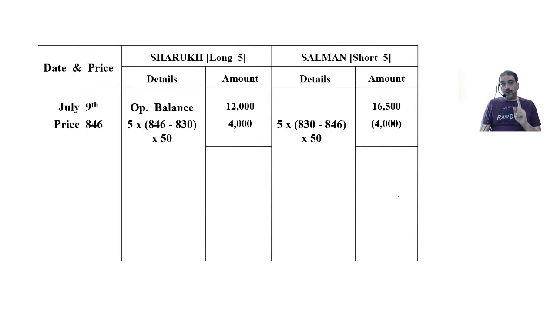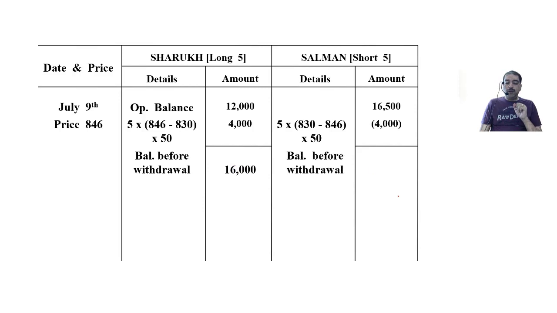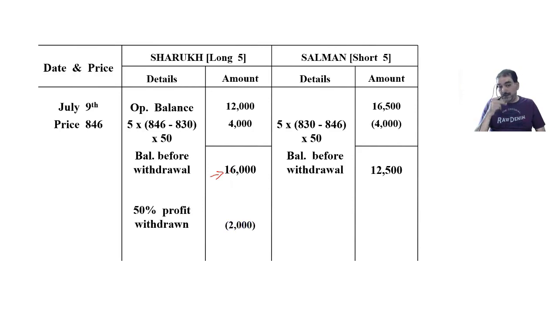So he also has got a profit. He can also withdraw 50% of the profit. So balance before withdrawal 16,000 and 12,500. Here in excess of 12,000, how much is having? 4,000. So 50% of 4,000 he can withdraw, that is 2,000. Here in excess of 12,000, how much is having? 500. So 50% of 500 he can withdraw.